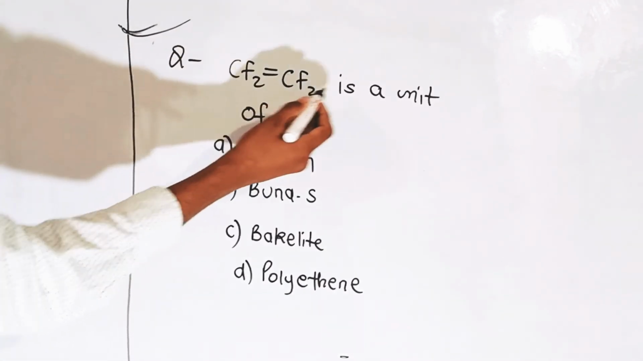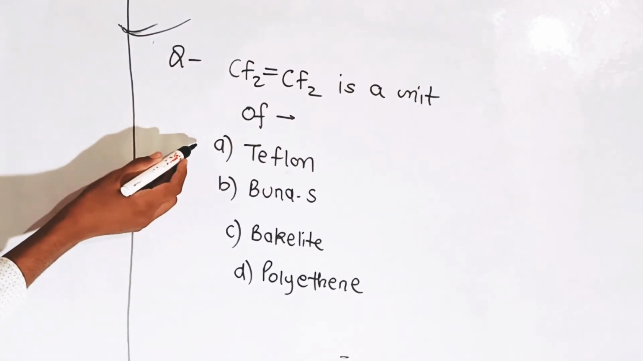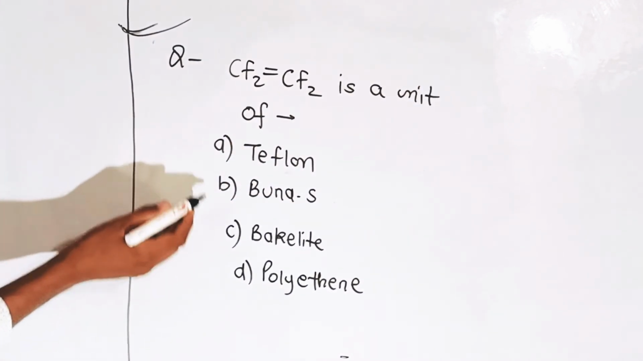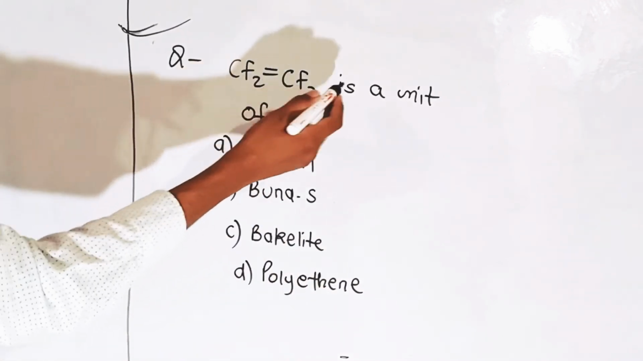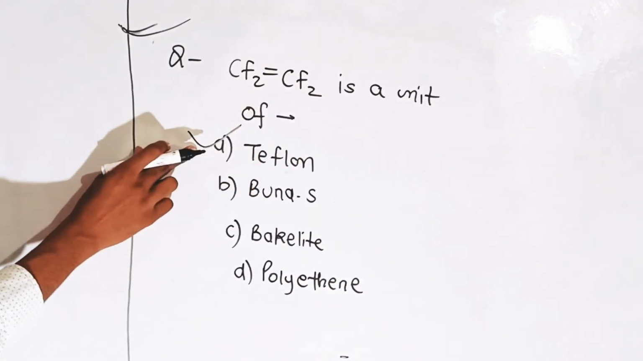CF2=CF2 is a unit of: first option is Teflon, second is Buna S, third is Bakelite, and fourth is polyethylene. CF2=CF2 is a unit of Teflon, that is option number first.